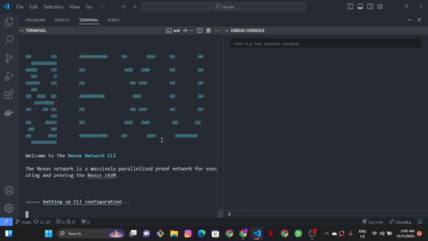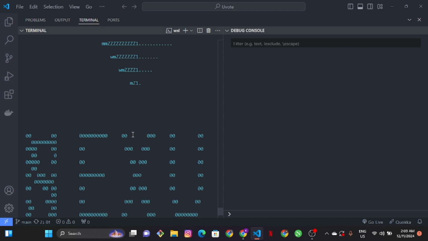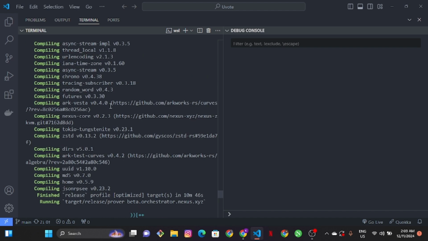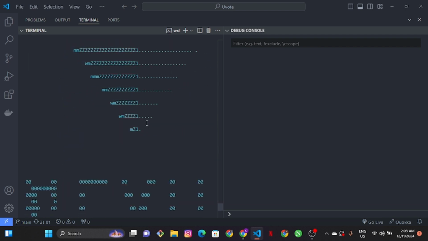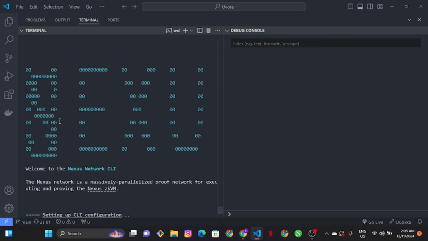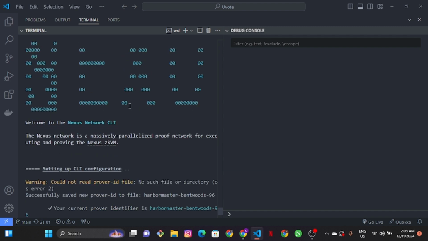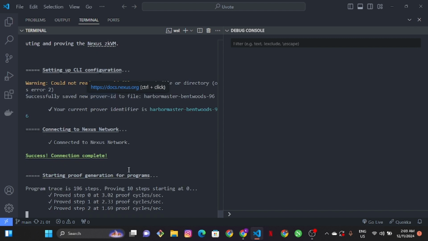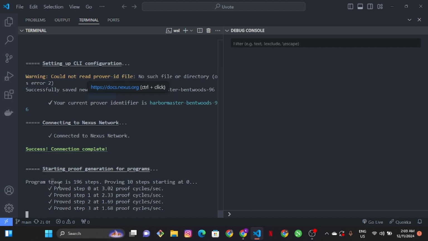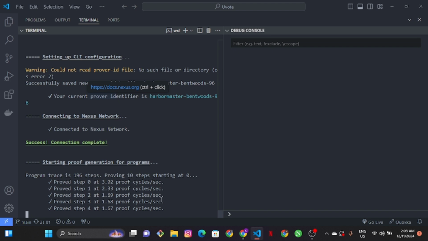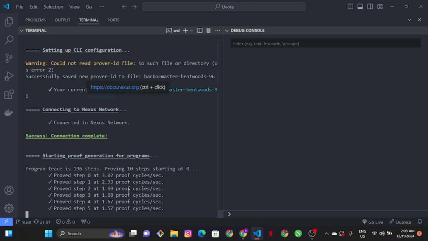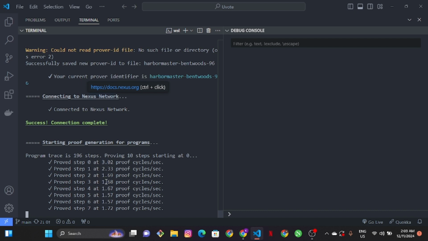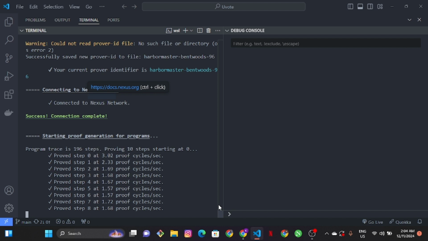Okay, so right now the whole thing is working perfectly, and I've installed the whole thing. So you can see all the compilation has been installed, and everything else is working right now. You can see this is Nexus, but you might not see it clearly, but that's Nexus. And you can see right here everything is connected right now. And our first cycle is currently working. So you can see I'm completing a lot of cycles, and I'm getting about like, is it 3 cycles at once? 3, 2, 1 cycle. So this is crazy. That's a lot.